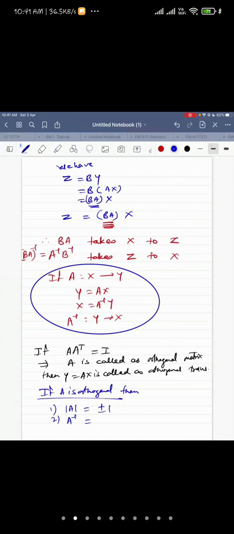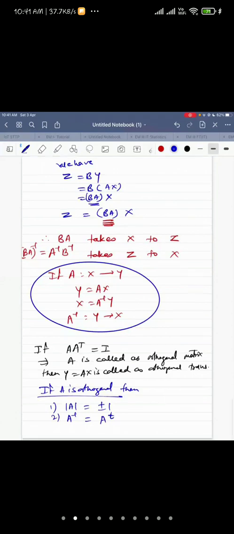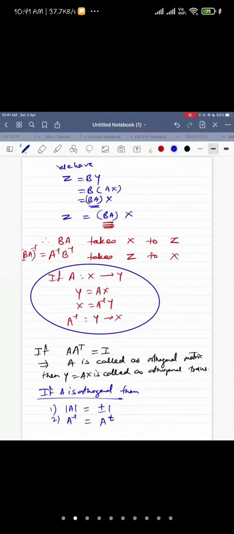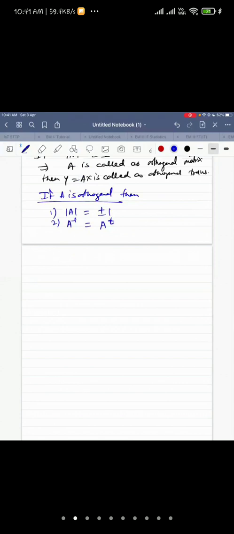Everyone has to answer. 1 upon A has no meaning. It is A transpose. A inverse equal to A transpose, right? Now, if A is orthogonal, then A transpose is also orthogonal.